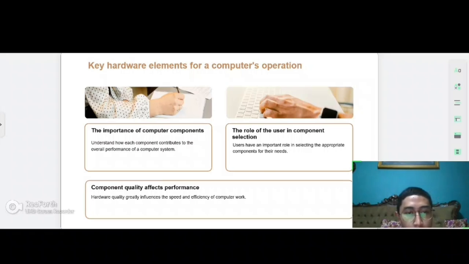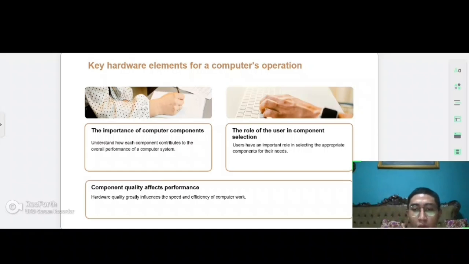The improvements of computer components. Understanding how each component contributes to the overall performance of a computer system. The role of the user in component selection.